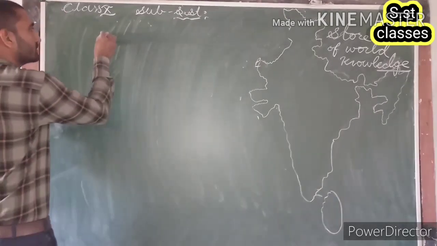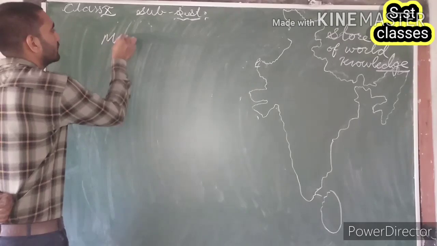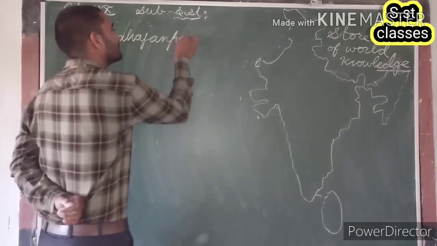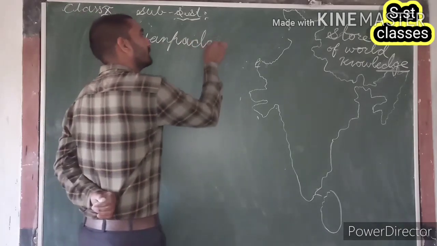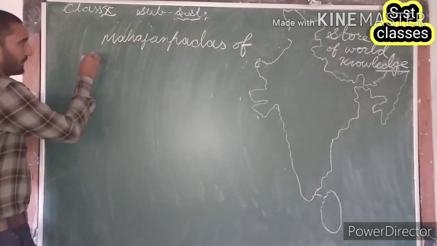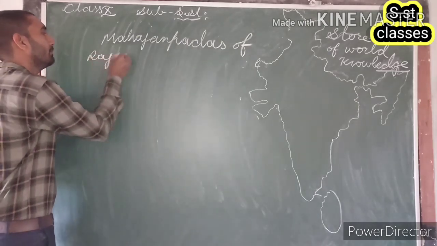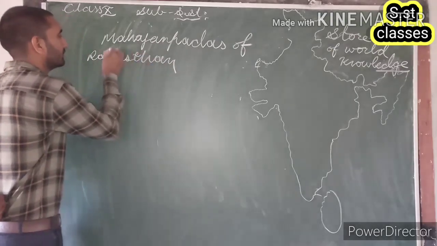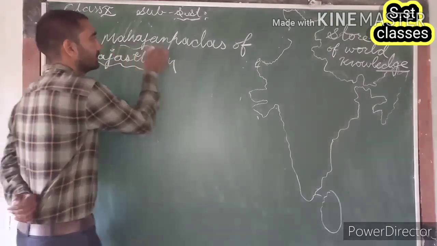Now the next point is related with the Mahajanpadas of Rajasthan. The major Mahajanpadas of Rajasthan.